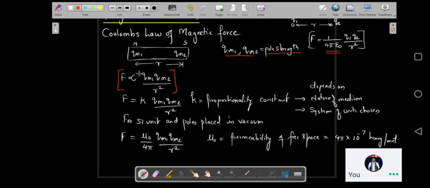I'll repeat, Coulomb's law of magnetic force states that the force of attraction or repulsion between two magnetic poles is directly proportional to the product of their pole strengths and is inversely proportional to the square of the distance between the two poles. This is the statement of Coulomb's law of magnetic force.